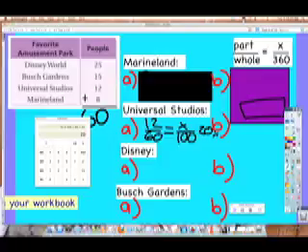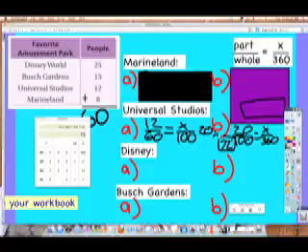Let me see. So for Disney, you do 25 over 60 equals X over 100. 25. Yeah, let's do 2. That's good. Put your percentage sign on there. Yeah, keep going. You're doing great.